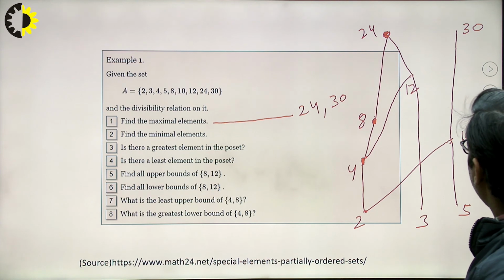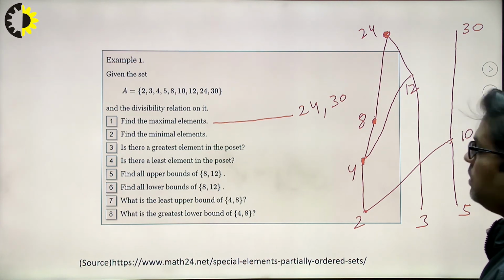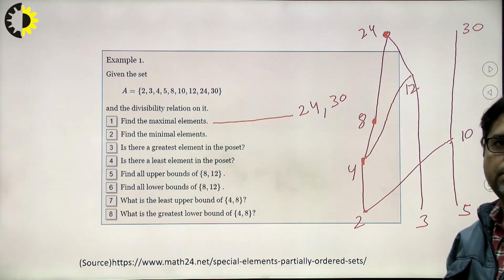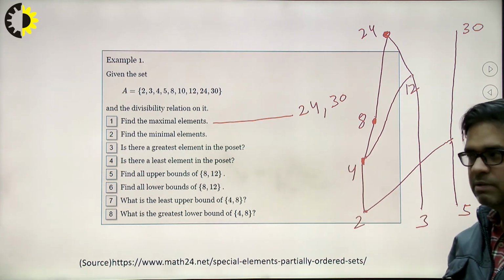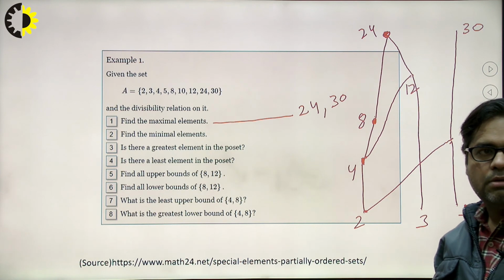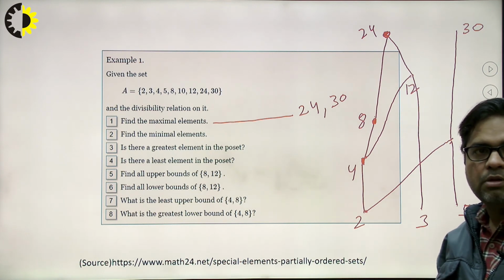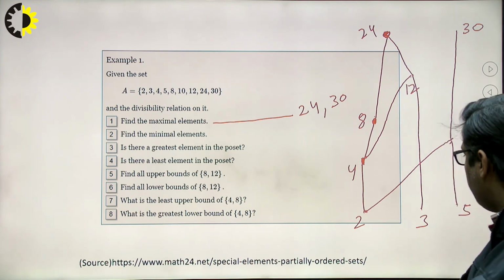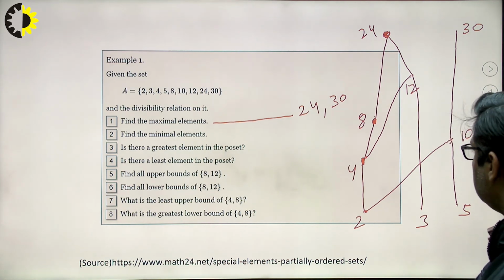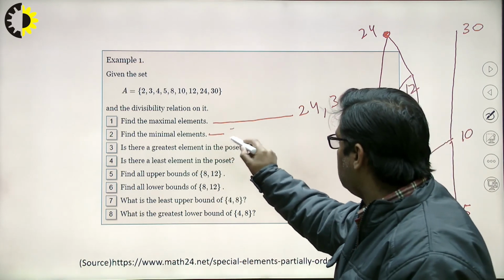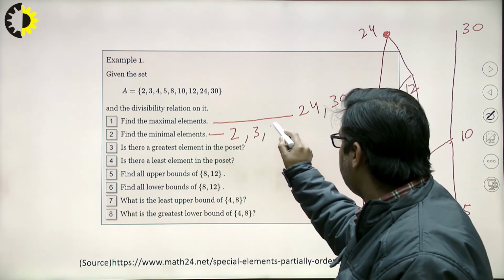So this is the Hasse diagram on the basis of divisibility. As I already said, the two maximal elements are 24 and 30. What about the minimal? These three elements, 2, 3, 5, are the minimal elements.